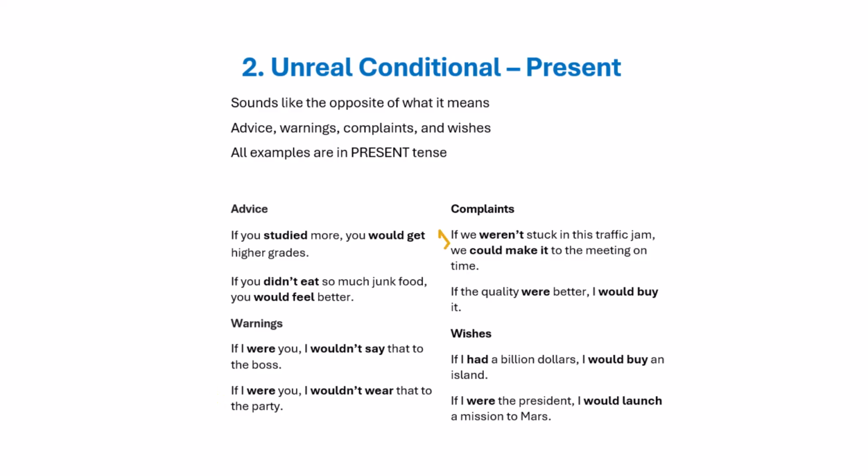Complaints. If we weren't stuck in this traffic jam, we could make it to the meeting on time. If we weren't stuck in this traffic jam means we are stuck in this traffic jam. We could make it to the meeting on time means we can't make it to the meeting on time.